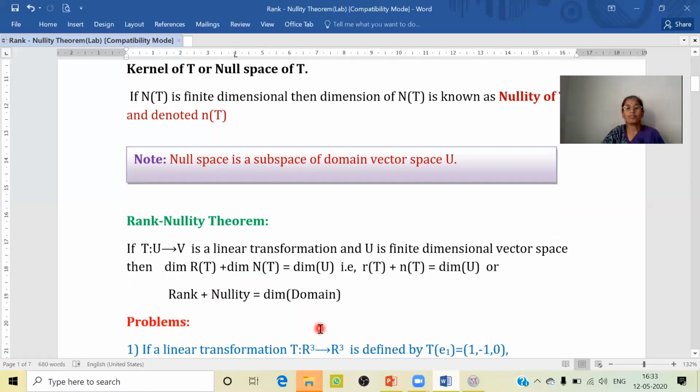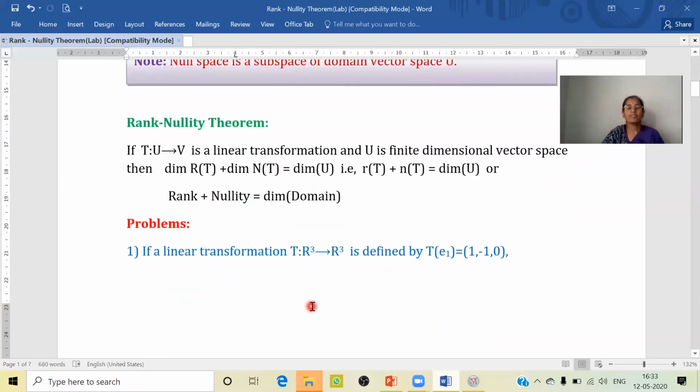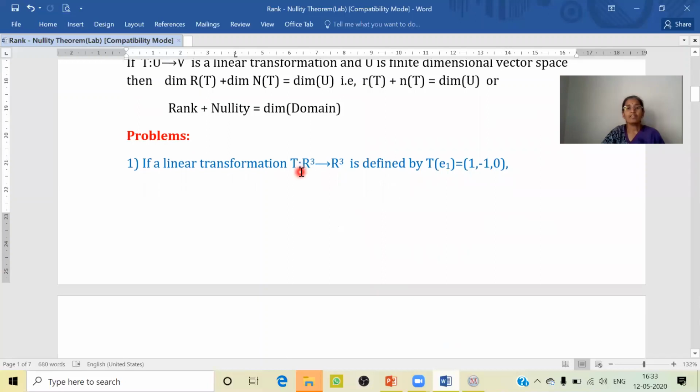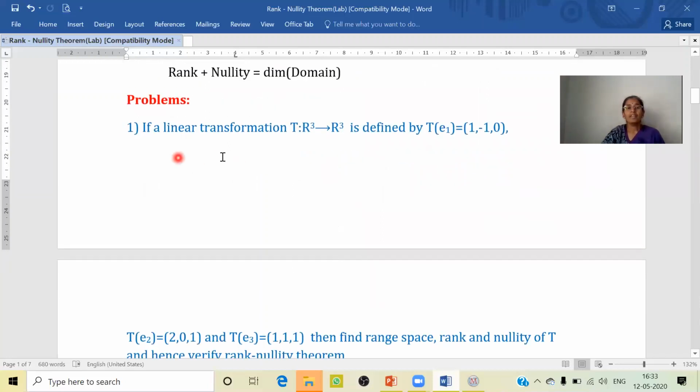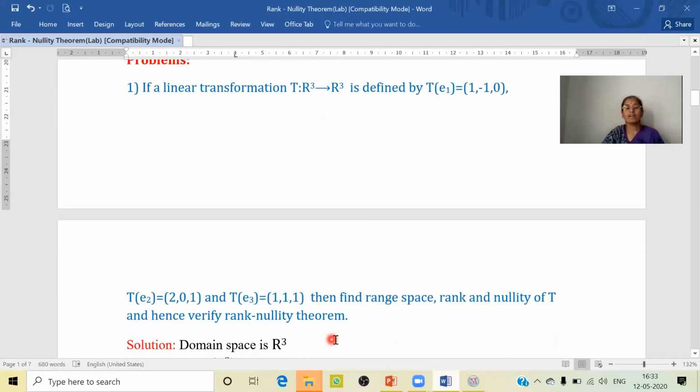Now let us look into the problems wherein we need to verify the rank nullity theorem. Given a linear transformation, we need to verify whether rank plus nullity is equal to the dimension of the domain space. So let us take the first problem over here. If a linear transformation T from R cube to R cube is defined by T of E1 is equal to (1, -1, 0), T of E2 is equal to (2, 0, 1), and T of E3 is equal to (1, 1, 1), then we need to find range space, rank, nullity of T, and hence verify the rank nullity theorem.